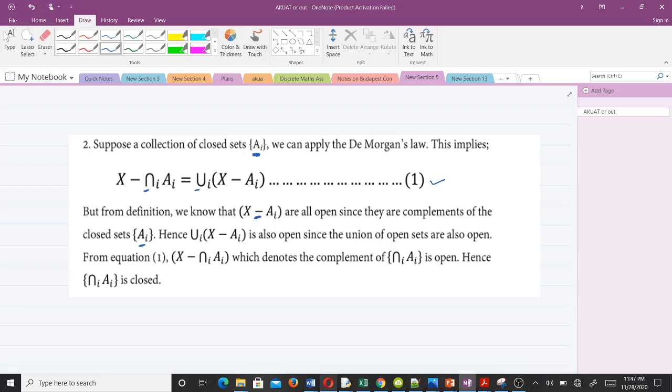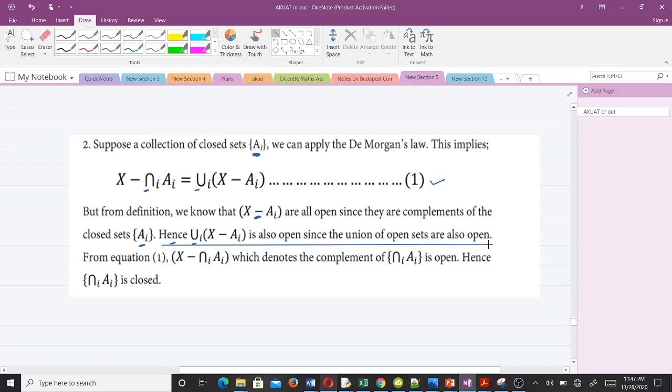Then it says, hence the union of all our S minus A_i is open, since the union of open sets is also open. Let me give you an explanation for this point here.